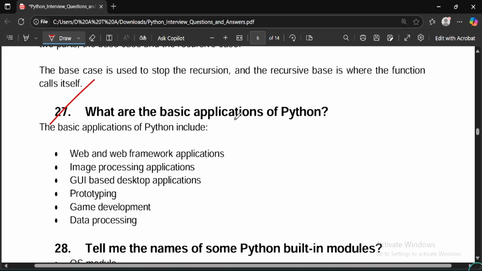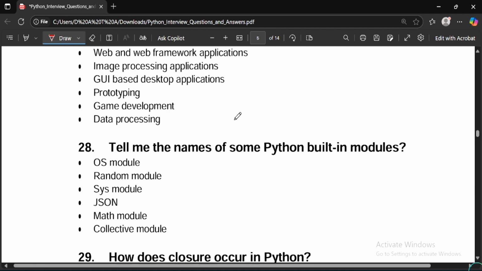So what are the basic applications of Python? You can explain in your own words as well. No need to learn or memorize these kinds of points by heart.